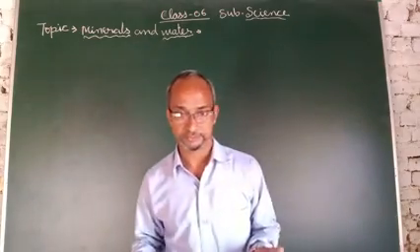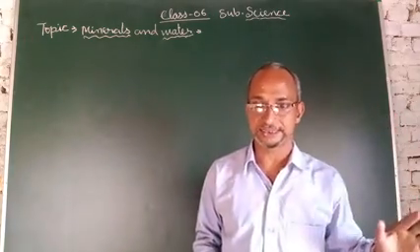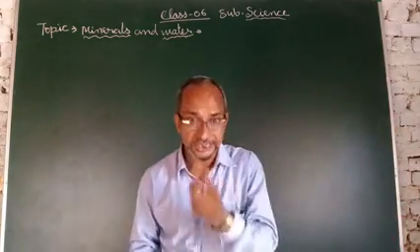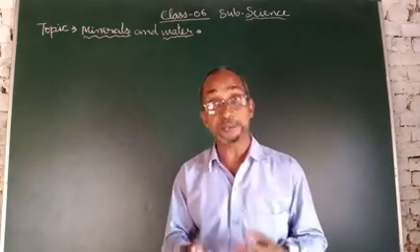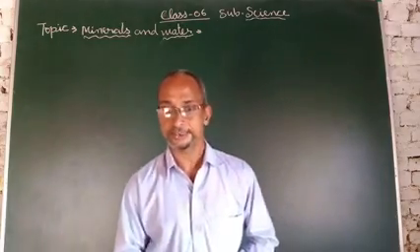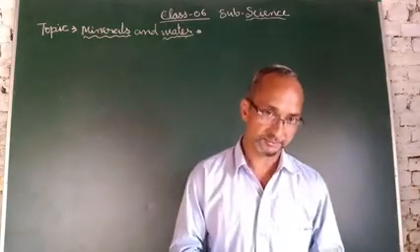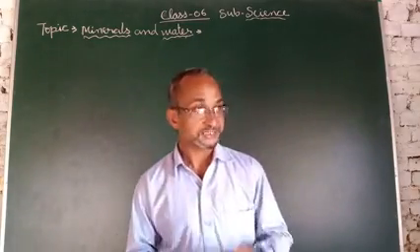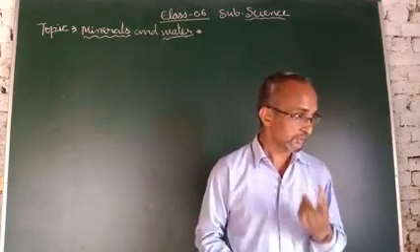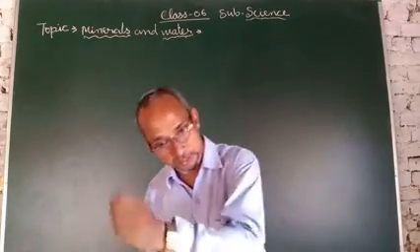But besides these, several more elements occur as minerals in the food we eat. For example, salt. Salt is a type of mineral. Understood? Salt is a type of mineral.